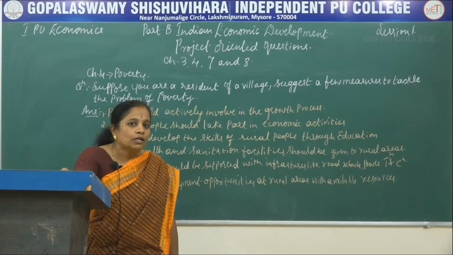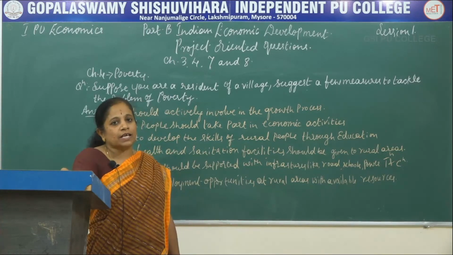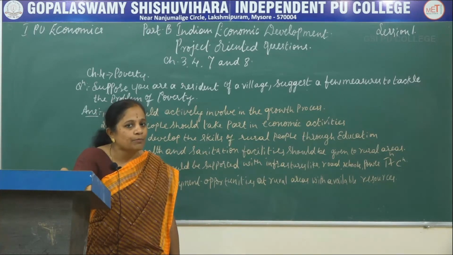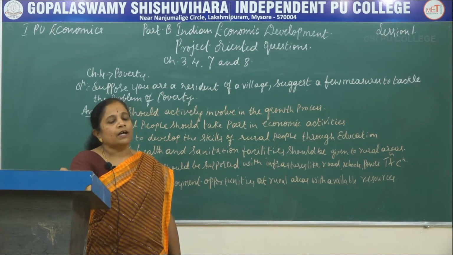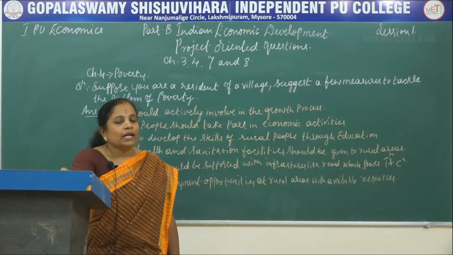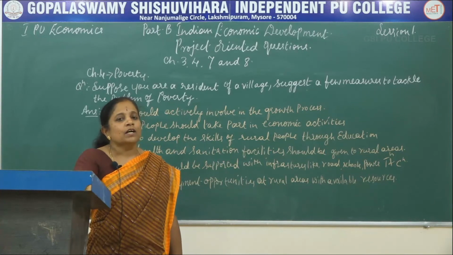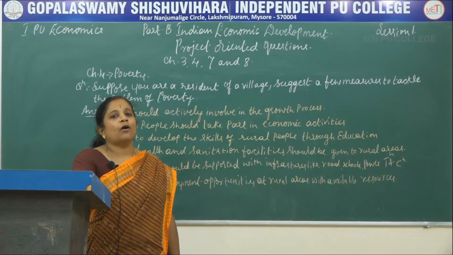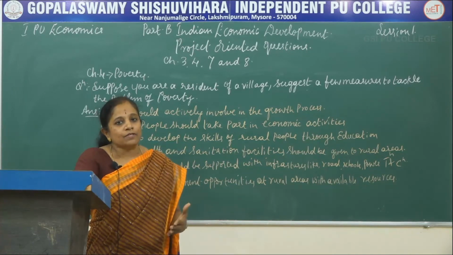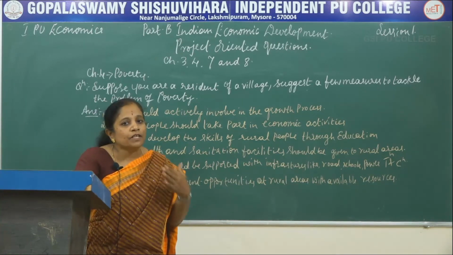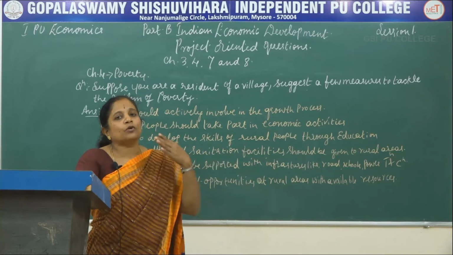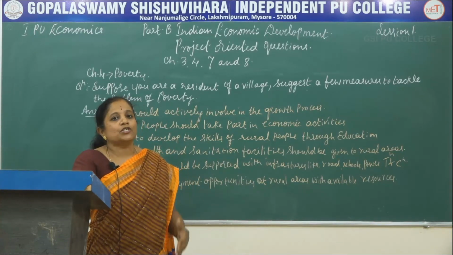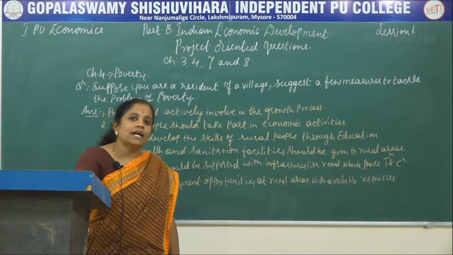As you all know, there is a popular saying that if you are born poor, it is not your mistake, but if you die poor, it is definitely your mistake. So our rural people should be given awareness regarding how to transform their lives. They should come out of below the poverty line to above the poverty line and improve their lives, their standard of living.